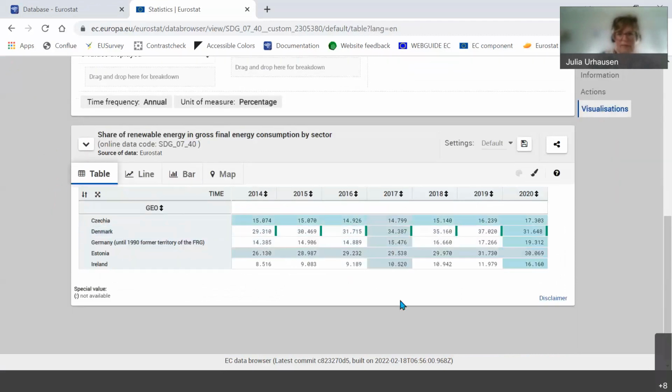So let's say I have this table, and this is good, and you can download it, but let's say maybe you're not sure, you want to come back to it later again when you actually need it to develop something or check again, but you don't want to do all these steps again and find the data set and customize it. For this, you have a bookmark function here. So with this, I can bookmark it or I can share the data set.